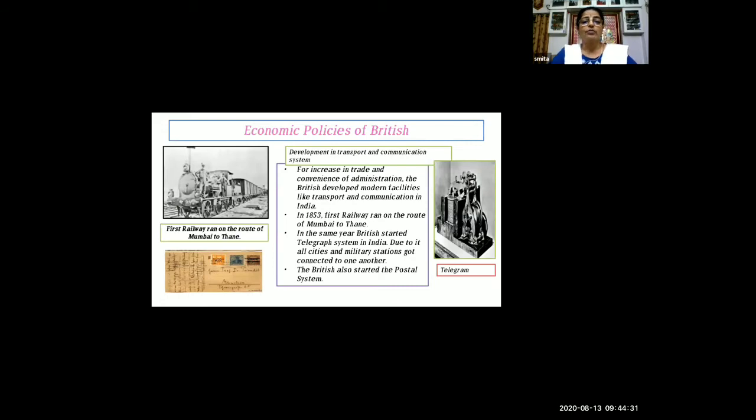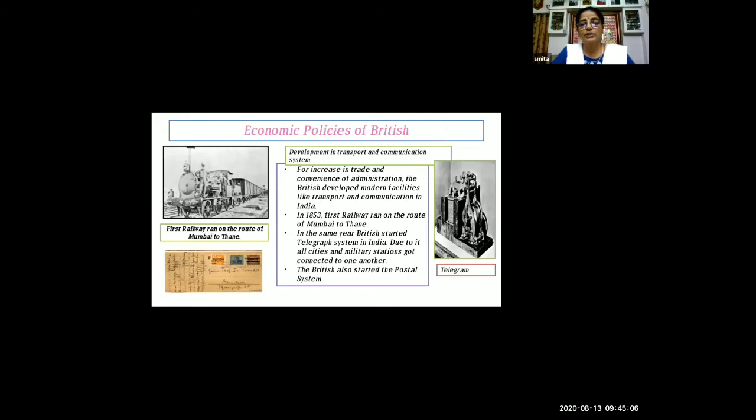Now, why did they introduce this system? Why did they develop the transport and communication system? To increase trade and the convenience of administration. The Britishers developed modern facilities like transport and communication in India. In 1853, the first railway ran on the route of Mumbai to Thane. And in the same year, the Britishers started the telegraph system in India. You can see the machine of the telegraph.